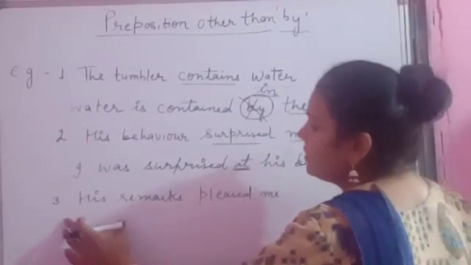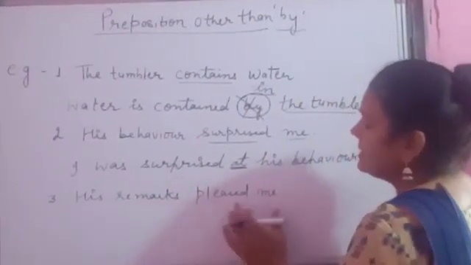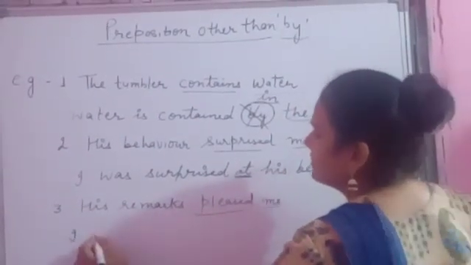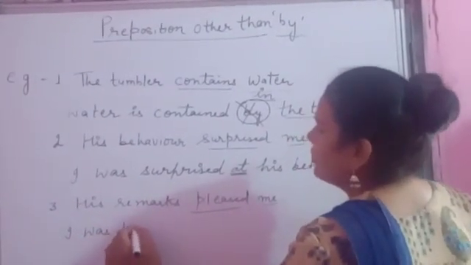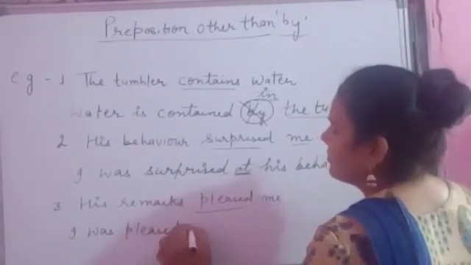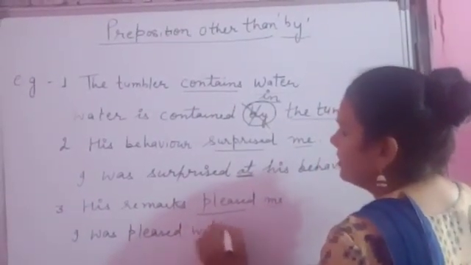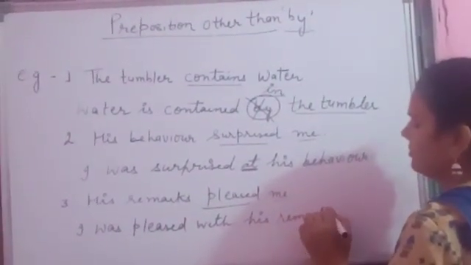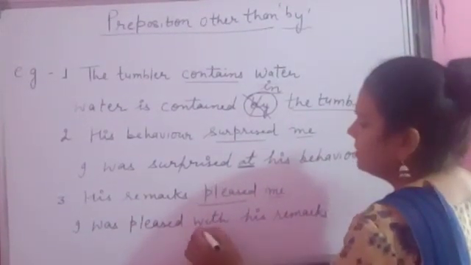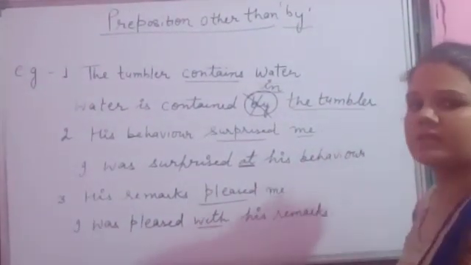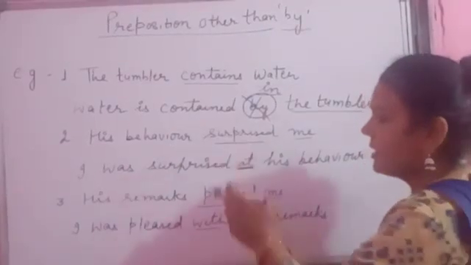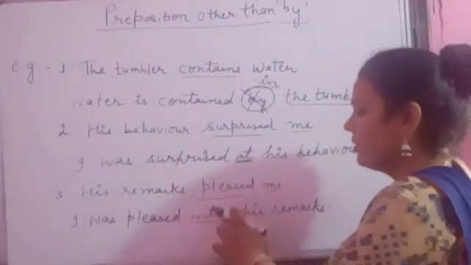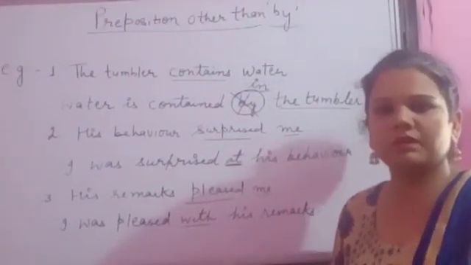Clear? The last one is, his remarks pleased me. Me will change into I. Pleased, past indefinite. Was pleased with his remarks. Clear? I was pleased with his remarks. Clear? You have to read the sentences again and again and try to understand the position of the noun and pronoun. Clear? Thank you.